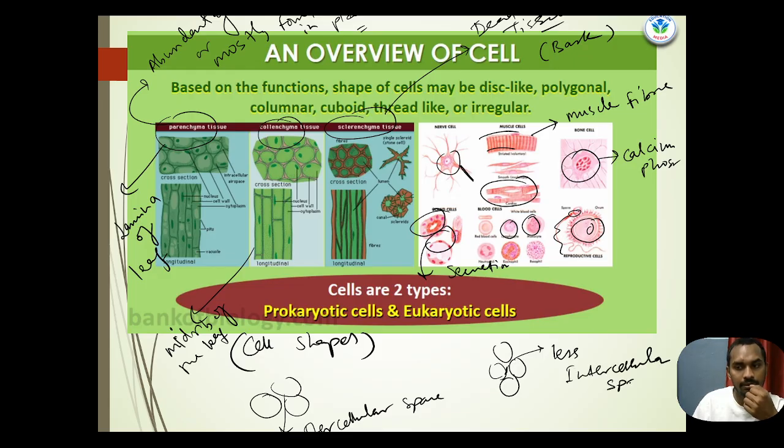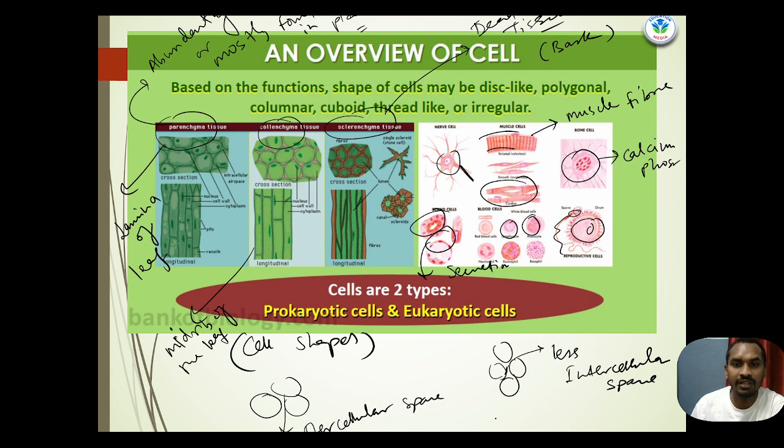So very little intercellular space is present in collenchyma, whereas parenchyma has higher intercellular space. Got it? I hope you are getting my point. Then sclerenchyma tissue has zero intercellular space.